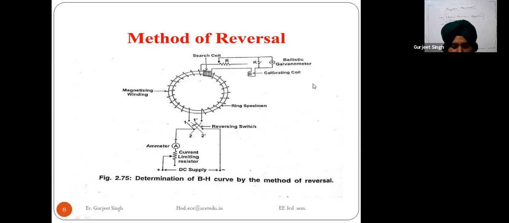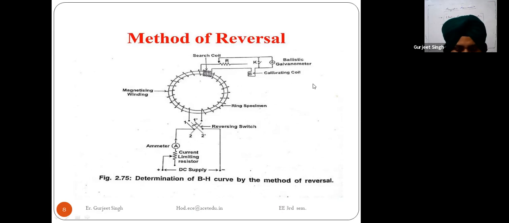Then another layer of tape is put over the search coil. First of all the same tape is wound on the ring specimen, and the same tape is wound on the search coil. Then we are taking another tape, and this tape is wound on the search coil, and the magnetizing winding is uniformly wound over this tape.